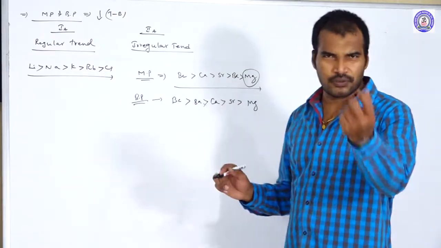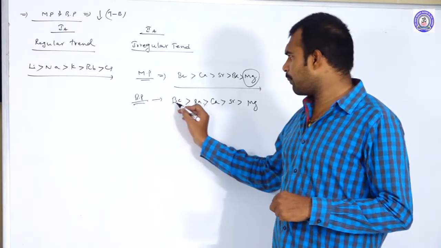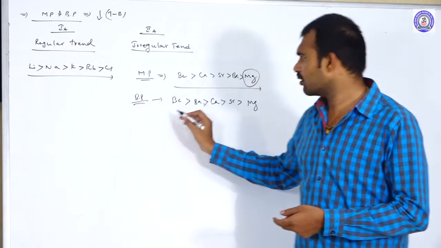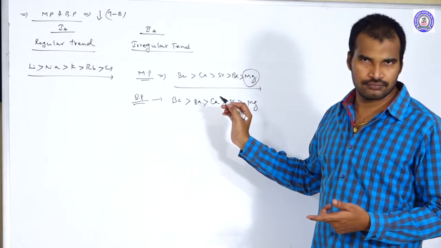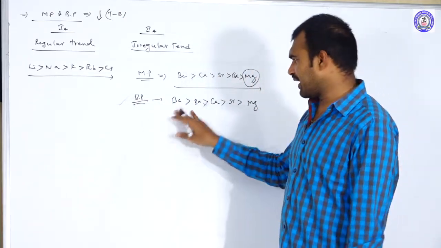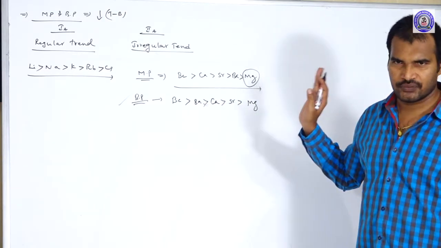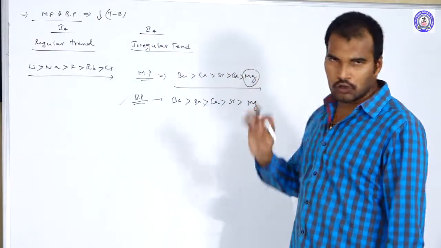Just remember a simple trick for remembering the boiling points: Ba, Be, Ba. The first Ba means boiling point order. Be means beryllium. After beryllium, barium will come. So Ba, Be, Ba is a simple trick you can remember. Beryllium, after that barium will come, thereafter calcium, strontium and magnesium. So this is about the boiling point orders in case of 2A group elements.